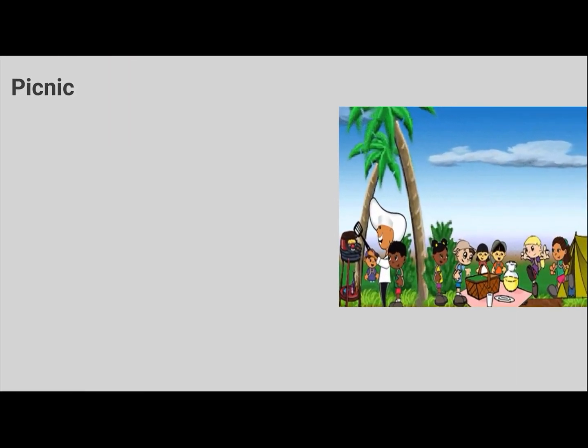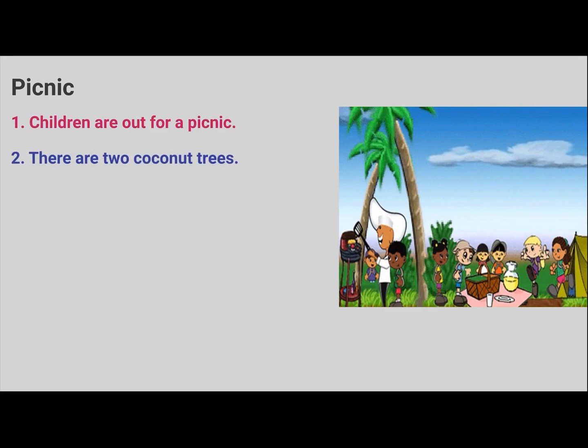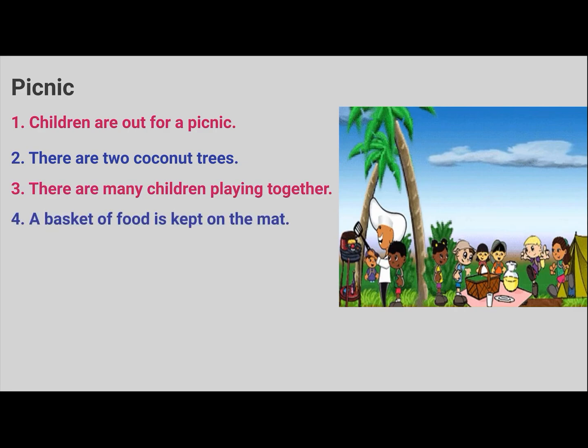Now let us make meaningful sentences. First one, children are out for a picnic. There are 2 coconut trees. There are many children playing together. A basket of food is kept on the mat.